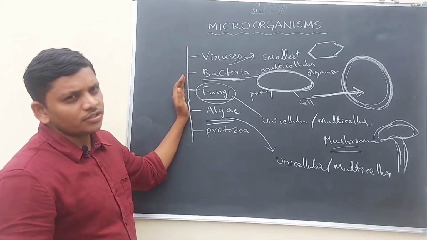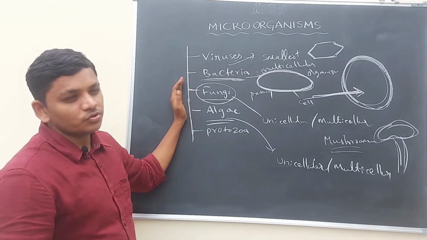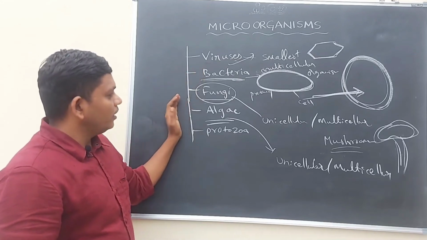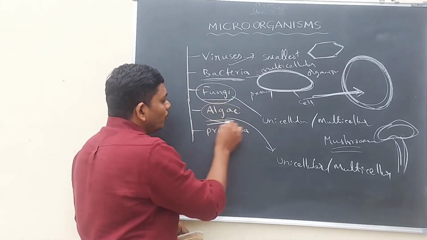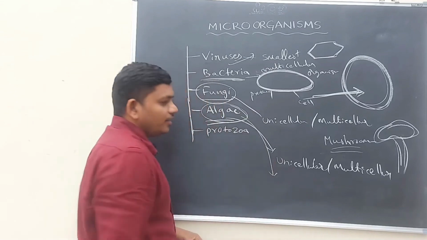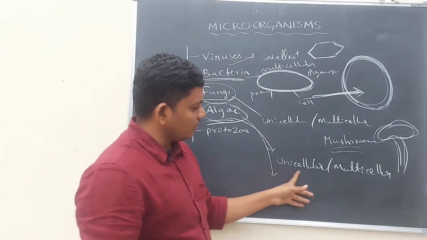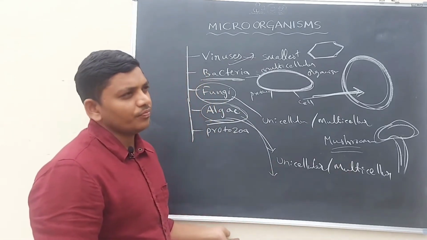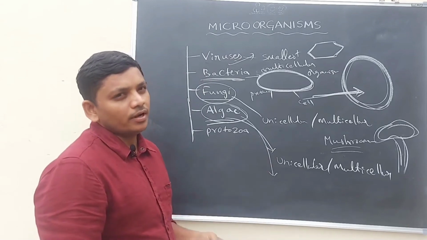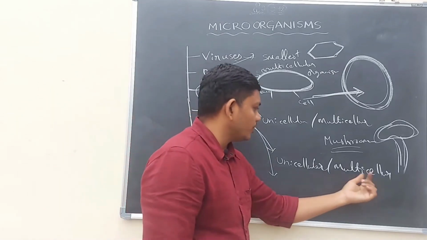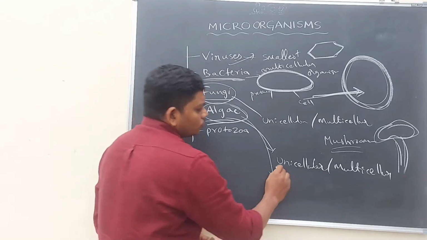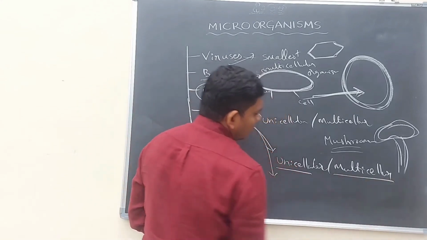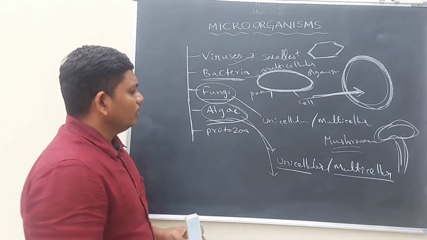Here fungus is also a living organism, it does not belong to any plant or animal. Here algae belong to plants. Algae belong to plants. It is unicellular. Sometimes it has a larger number of cells. That is why it also belongs to multicellular. So some are unicellular, some are multicellular organisms in algae.